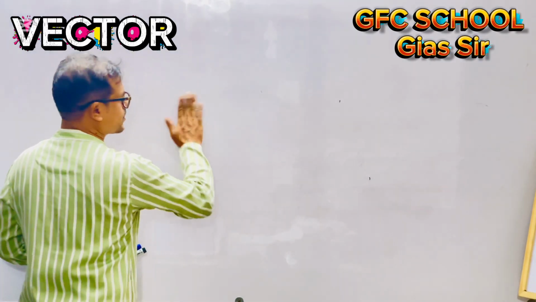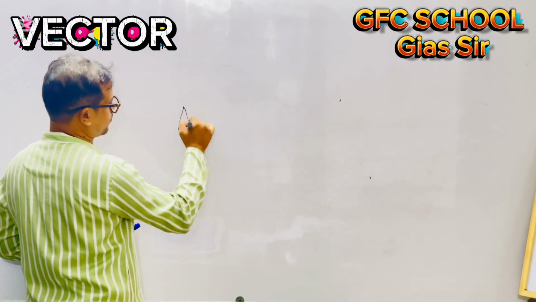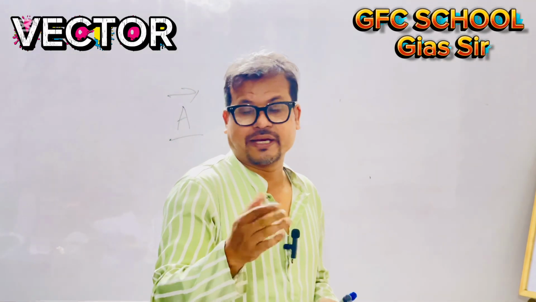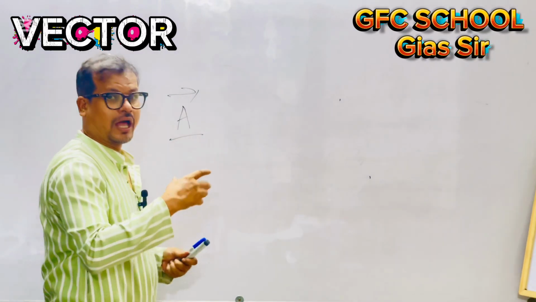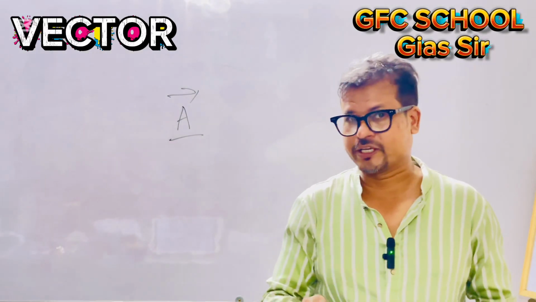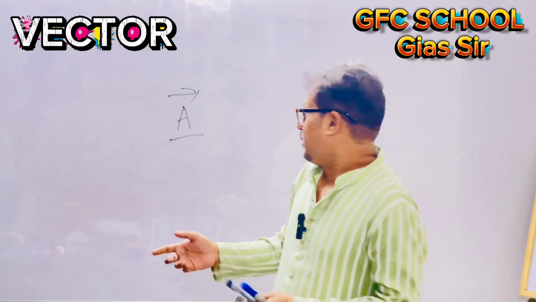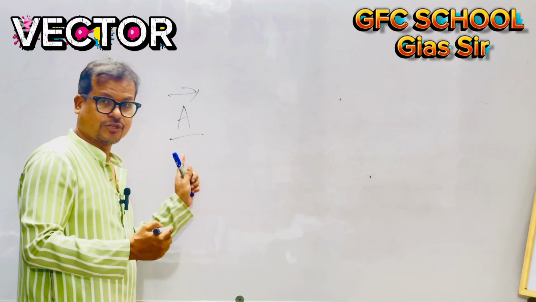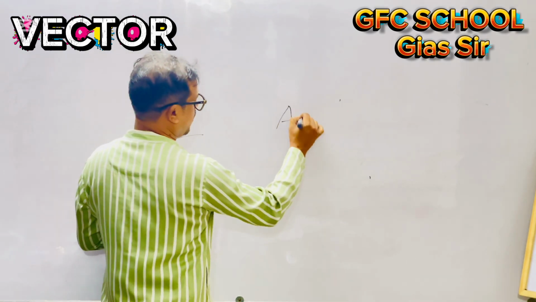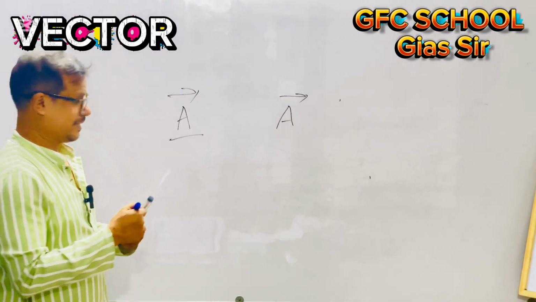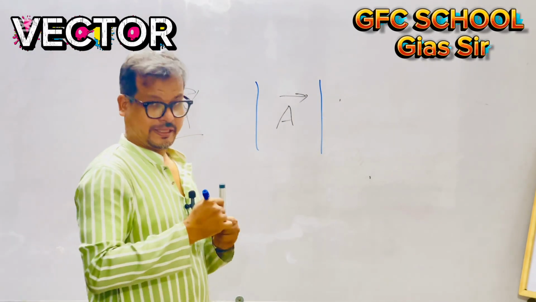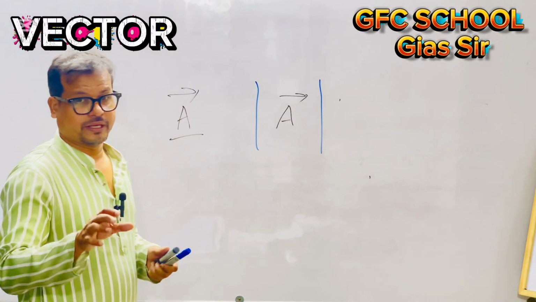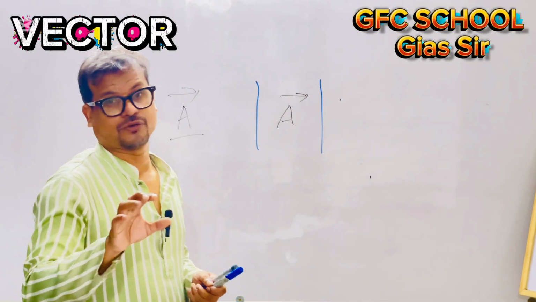So this is the vector sign, and just now I said this is a vector. From this symbol, we will recognize this is a vector. But I have said just now, a vector has both magnitude and direction. That means it's a vector, you understood. And if I ask what's the magnitude of this vector A, this is the magnitude of vector A. Just now I have explained what a magnitude is and what a vector quantity is.